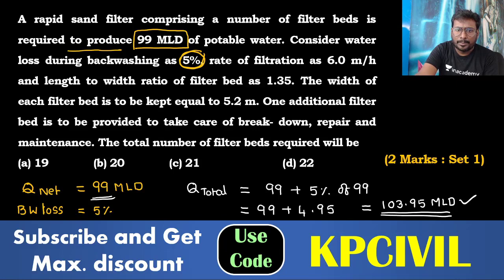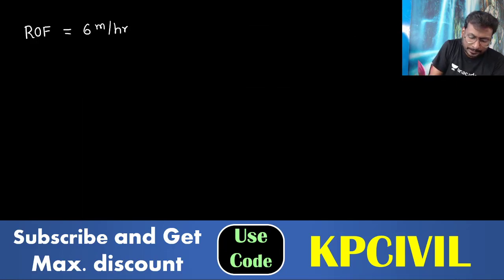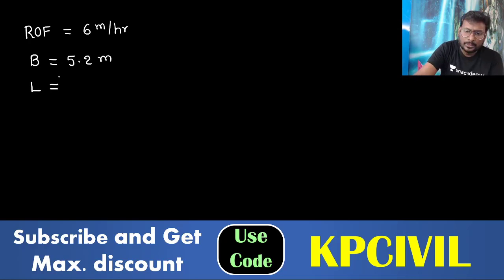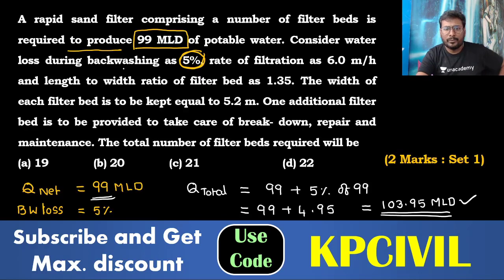Width of filter bed is kept equal to 5.2, so B is equal to 5.2 meter, and L is equal to 1.35 into B. One additional filter bed is to be provided to take care of breakdown, repair and maintenance.